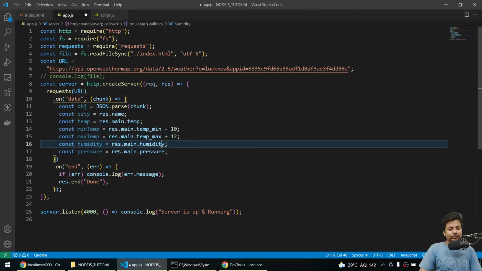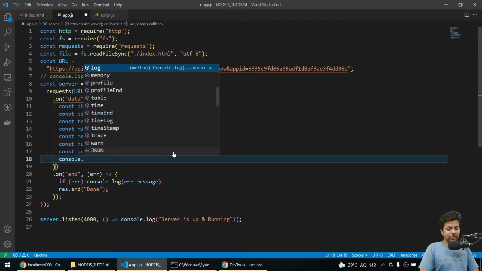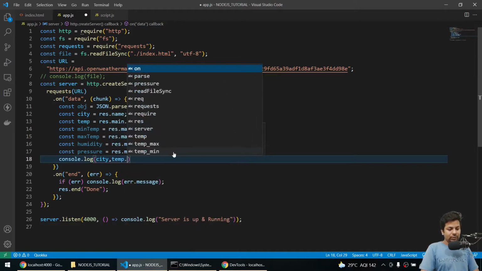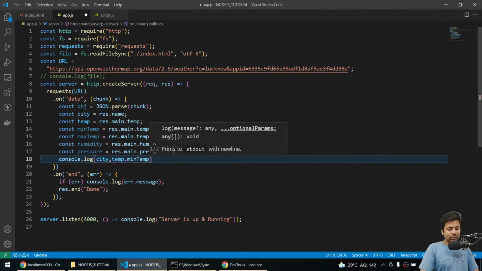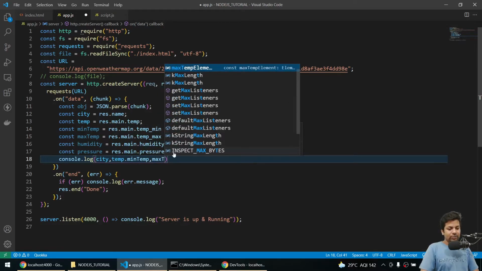Okay guys, now I'll just print this stuff, so check whether I am right or not. Comma temp, comma minimum temp, comma max temp.